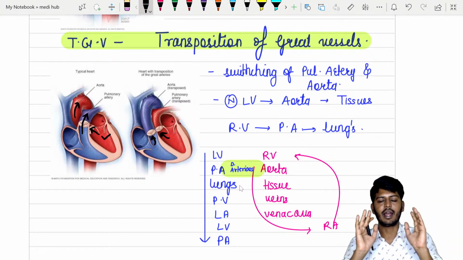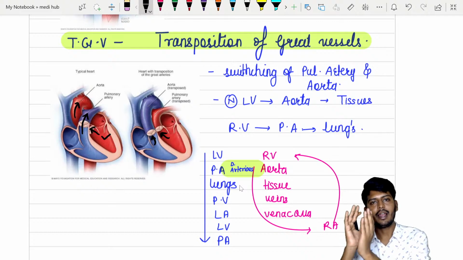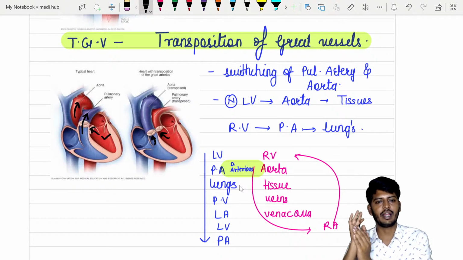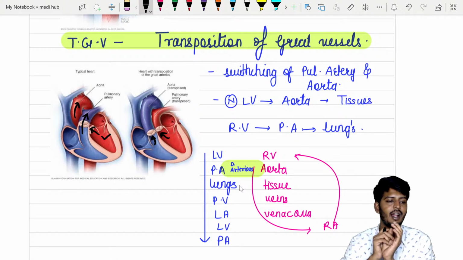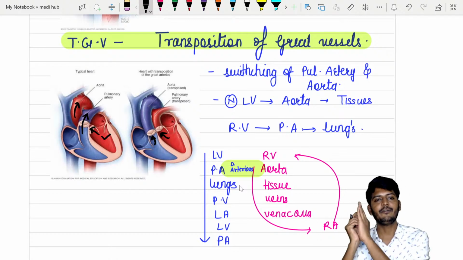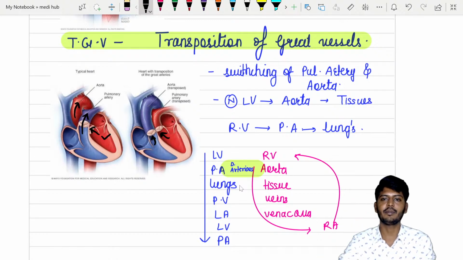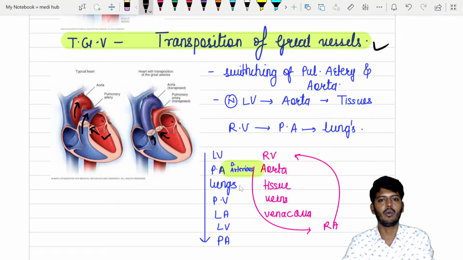In a normal person, from the left ventricle, aorta will start, and from the right ventricle, pulmonary artery will start. But instead of that, from the left ventricle, pulmonary artery शुरू हो जाता है. From the right ventricle क्या शुरू हो जाता है? Aorta शुरू हो जाता है. When there is a start of aorta from the right ventricle and from the left ventricle pulmonary artery, then we call it as a transposition of great arteries. So what will happen? Switching of the pulmonary artery and aorta. Normal से अलग हो जाता है.